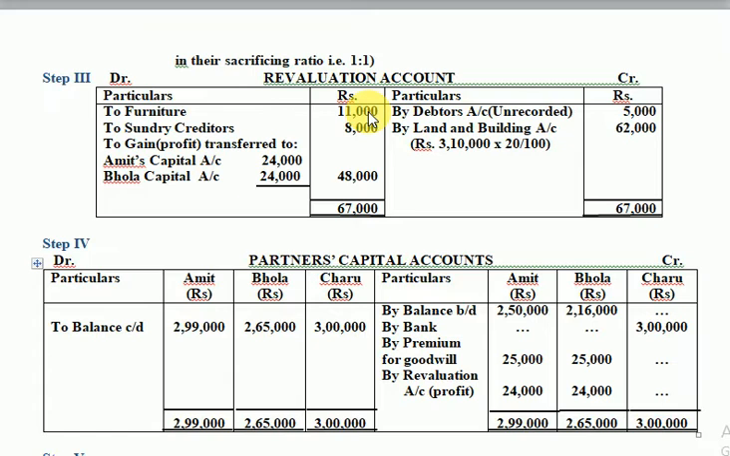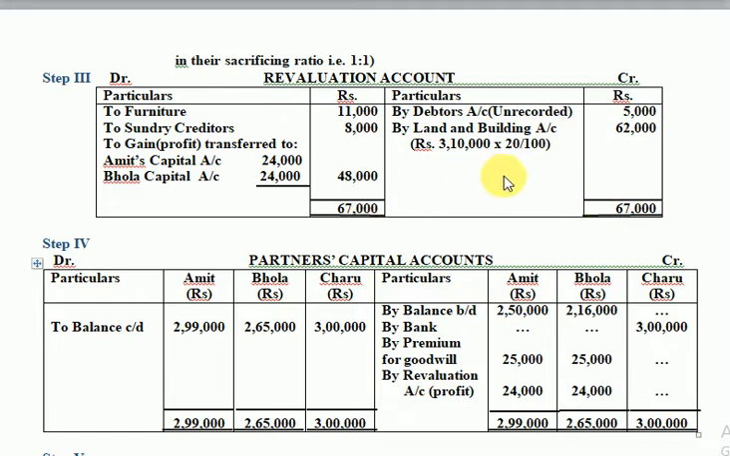Now see the entries. This is the posting in the revaluation account. The journal entry becomes: revaluation account debit to furniture account 11,000 and to sundry creditors account 8,000. That is the first journal entry related to revaluation. The second entry would be: debtors account debit 5,000, land and building account debit 62,000 to revaluation account. So this will be the second entry. Two entries. Then we will do the totaling and balancing.